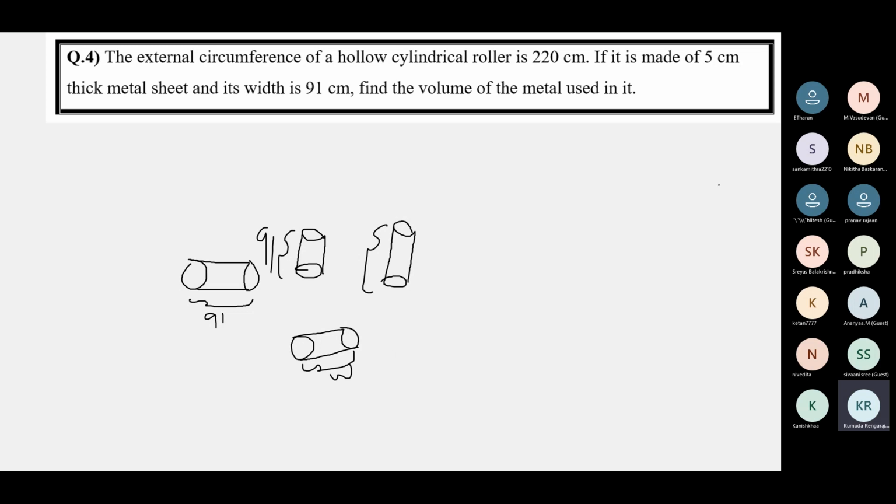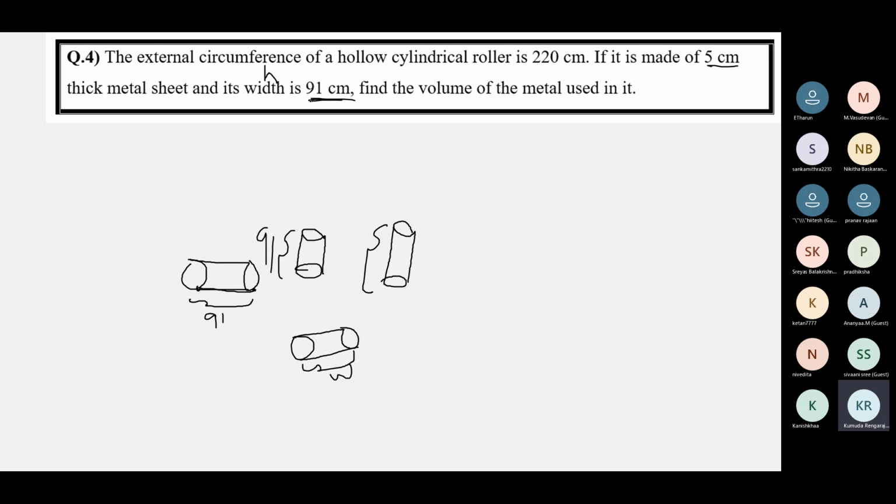But you should again be careful what 5 centimeters is and what 91 centimeters is. The width of the roller is this one, from here to here. That is the height of the cylinder. If it was vertical, you would say height of the roller. Since it's horizontal, we say width of the roller is 91 centimeters. So this is the height.